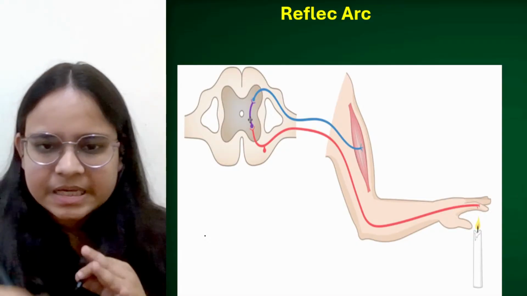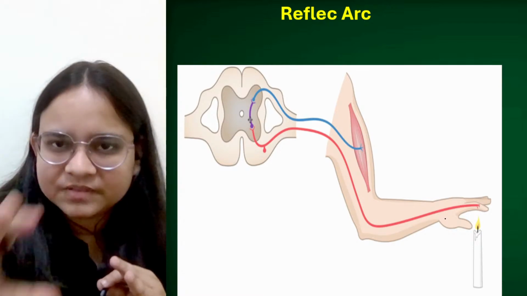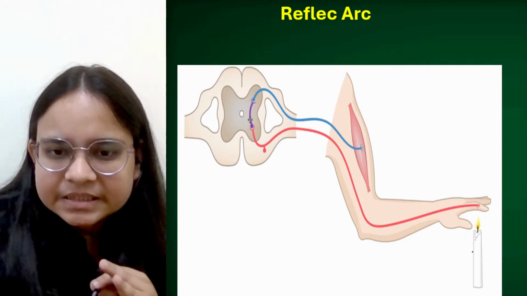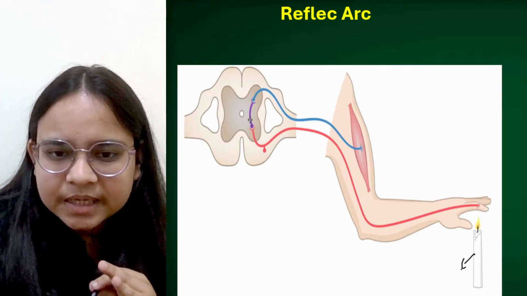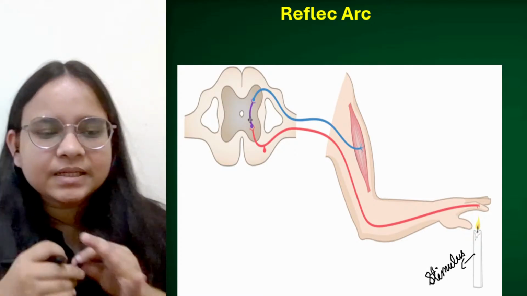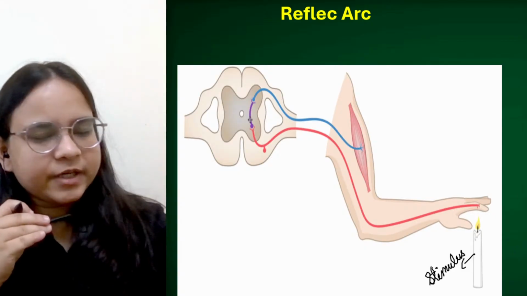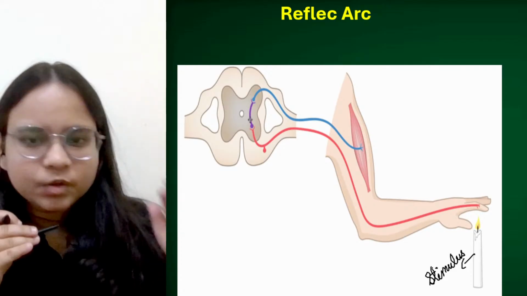Now what happens? This is a candle. I just want to explain you with the help of this diagram. This is our stimulus. Okay, stimulus. Now suddenly अगर किसी का हाथ कैंडल के ऊपर इस तरह से प्लेस हो गया, what the person will do? He will try to remove his hand.